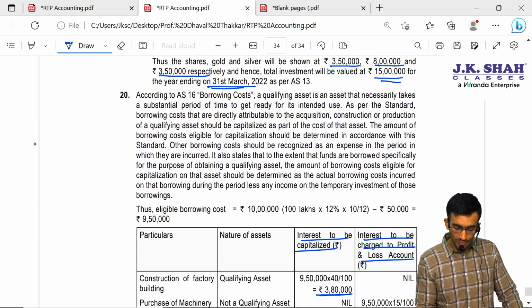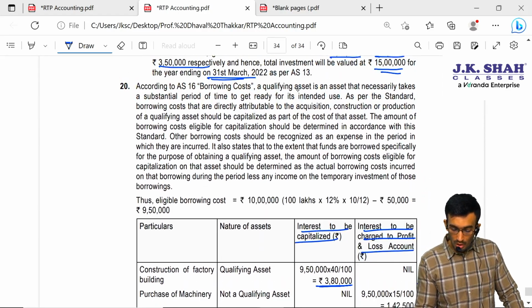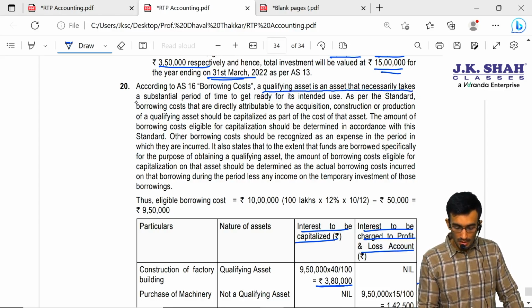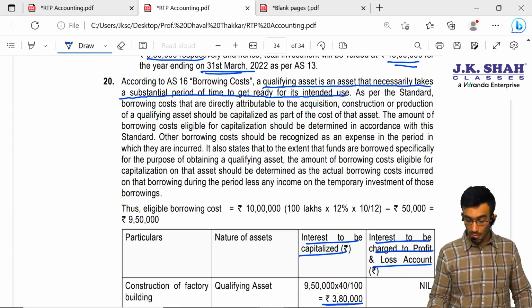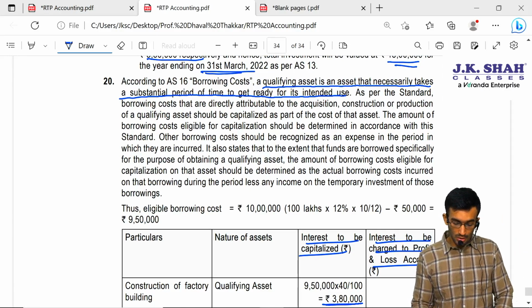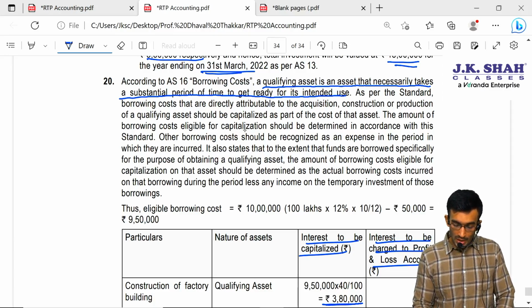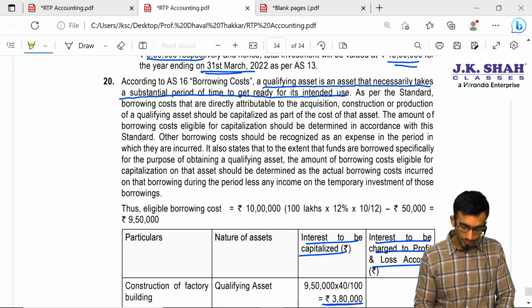Now, just see here. According to AS 16 Borrowing Cost, a qualifying asset is an asset that necessarily takes a substantial period of time to get ready for its intended use. As per the standard, borrowing costs that are directly attributable to the acquisition, construction or production of a qualifying asset should be capitalized as part of the cost of that asset. The amount of borrowing costs eligible for capitalization should be determined in accordance with this standard. Other borrowing costs should be recognized as an expense in the period in which they are incurred. Now, this is important.